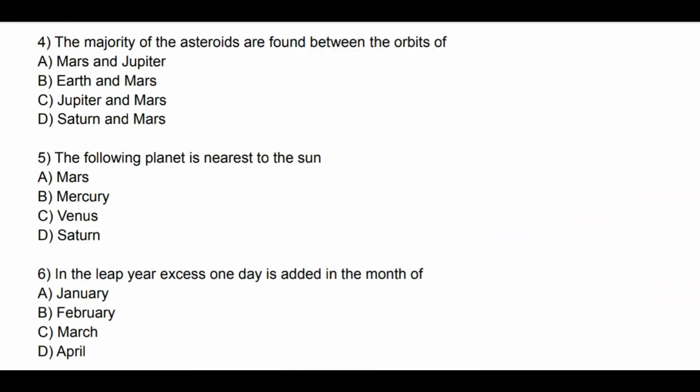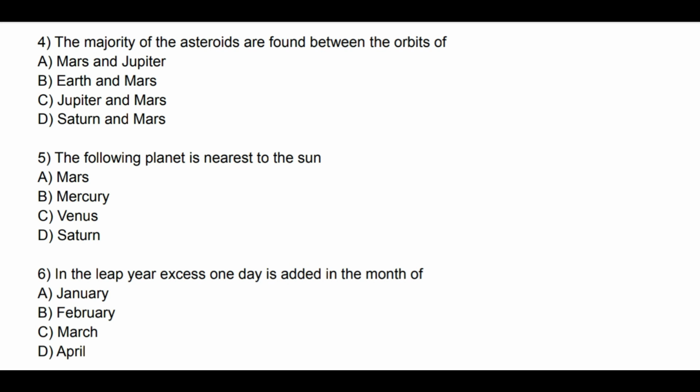Question number 4. The majority of the asteroids are found between the orbits of. See the options: A. Mars and Jupiter, B. Earth and Mars, C. Jupiter and Mars and D. Saturn and Mars. So correct answer is A. Mars and Jupiter.